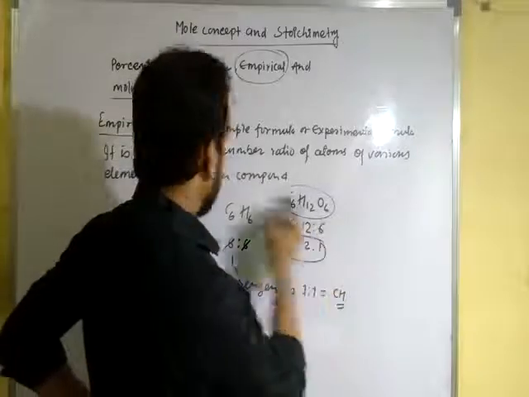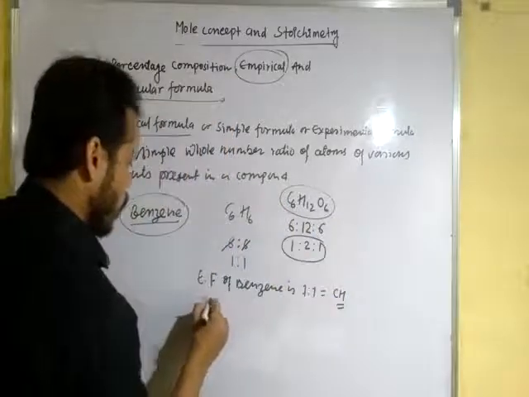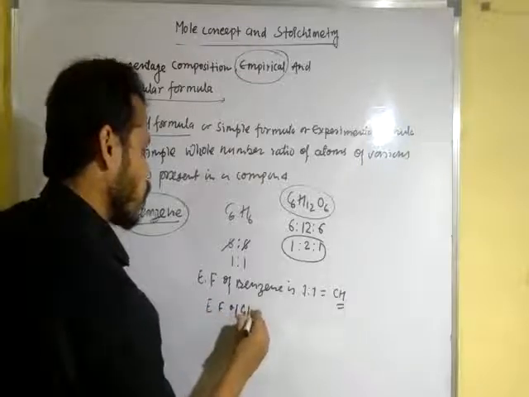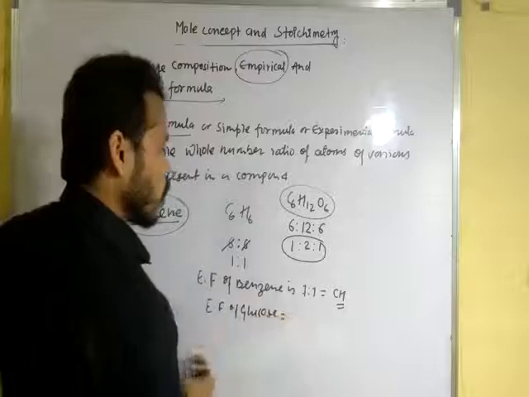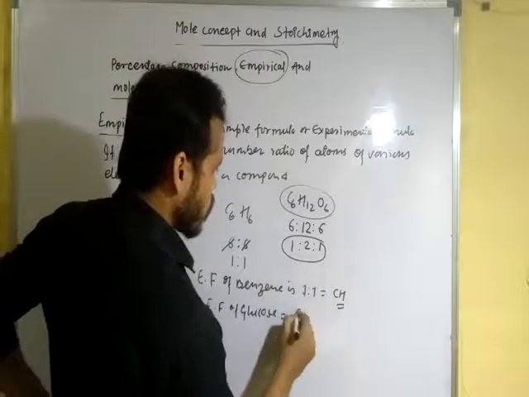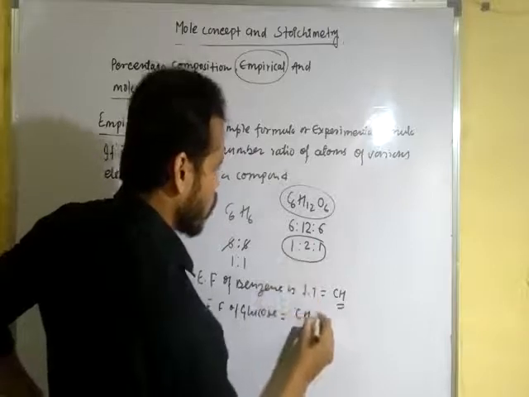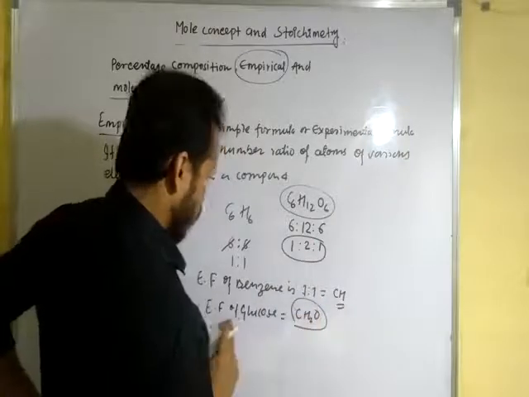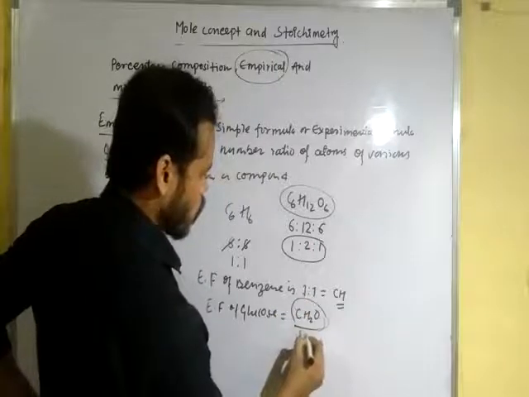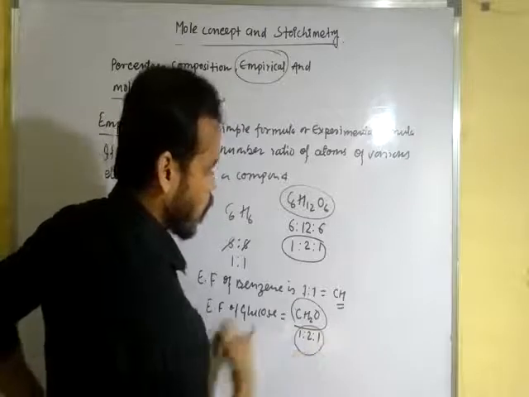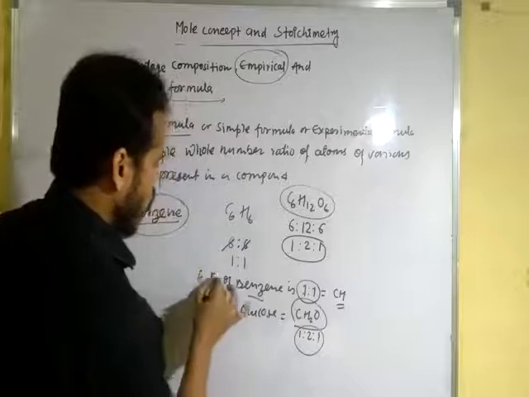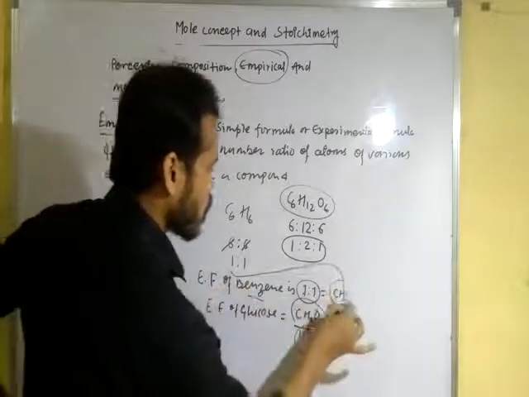So the empirical formula of glucose is CH2O, and the ratio here is 1:2:1. This is the simple whole number ratio. In the case of benzene, the empirical formula is CH.